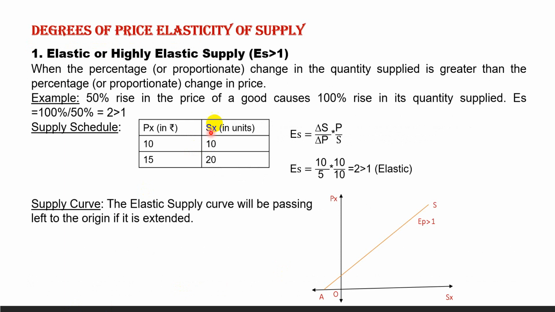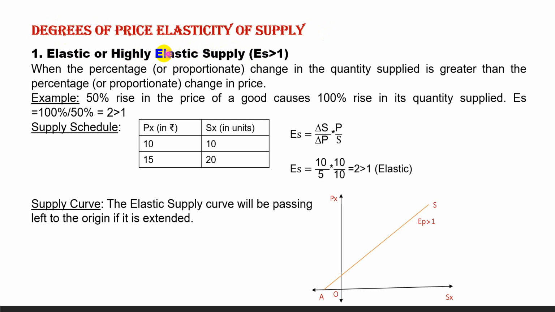Degrees of price elasticity of supply. Similar to the demand, there are 5 degrees of price elasticity of supply. Out of 5, 3 are practical and 2 are imaginary situations. So let us deal with the first one, elastic or highly elastic supply.